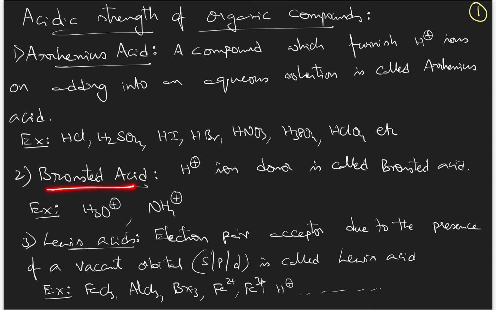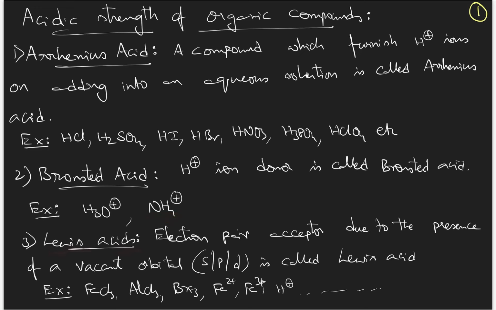Then the second type of acid is Bronsted acid. Bronsted acids are any species which is an H plus ion donor. If it is releasing H plus ion, it is a Bronsted acid. And if it is releasing H plus ion in aqueous solution, then it is an Arrhenius acid. Observe the difference between them. So examples: H3O plus, NH4 plus, etc.